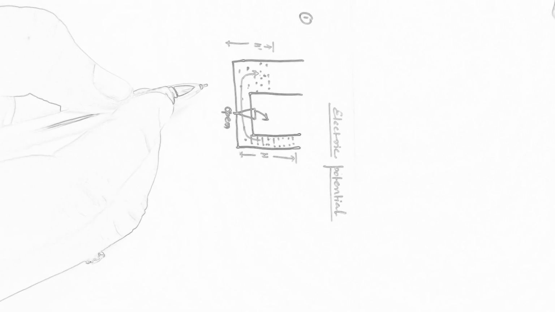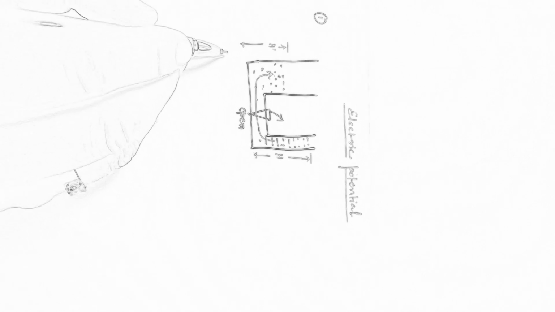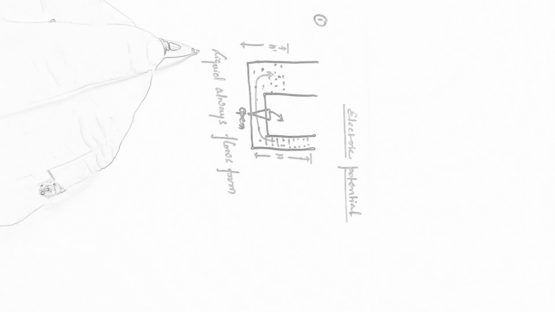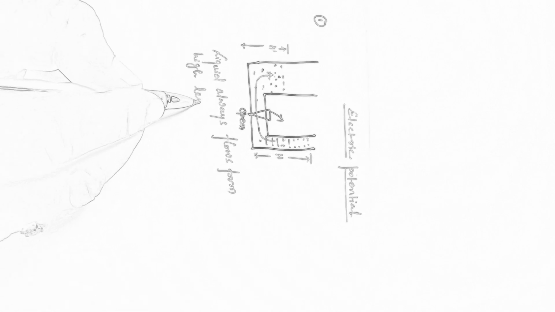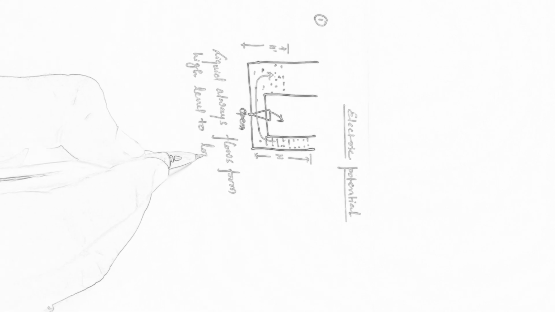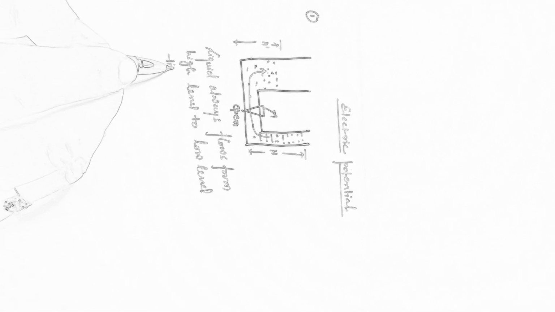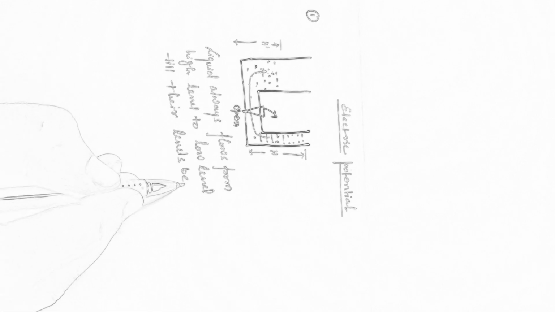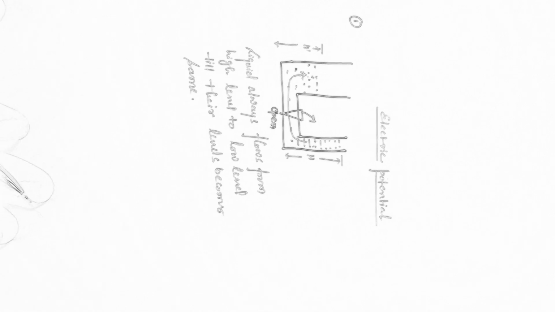So we can conclude that liquid always flows from high level to low level, till their levels become the same. So it's the level which determines the direction of flow of liquid.